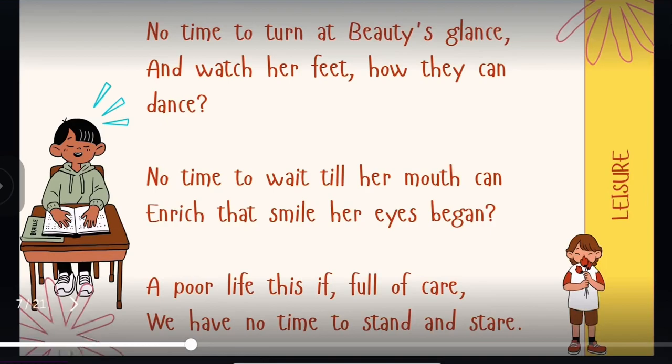No time to wait till her mouth can enrich that smile her eyes began. In these two lines, the poet is talking about a deep thought of emotions, where he's talking about the eyes. Whenever we express any emotion, our eyes express it first, and then it comes to our facial expressions.